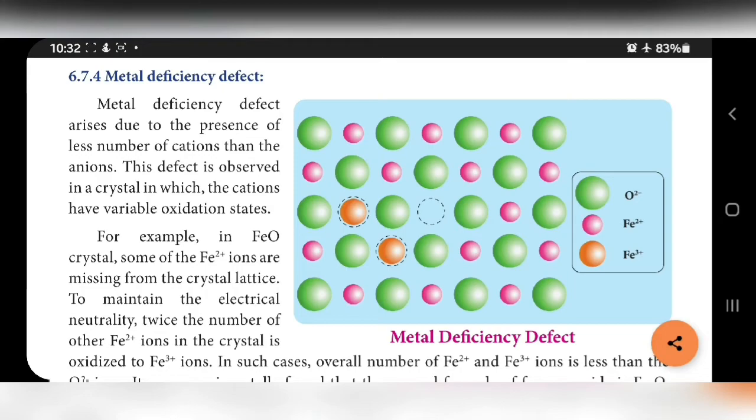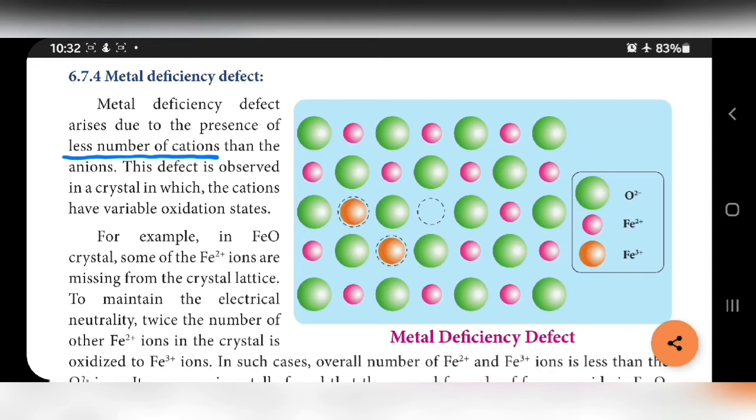Metal deficiency defect. The name itself contains the reason. Metal deficiency means less number of cations only present. So metal deficiency defect arises due to the presence of less number of cations than anions. Metal excess defect means metal present excessively. Metal deficiency means less number of metal only present.